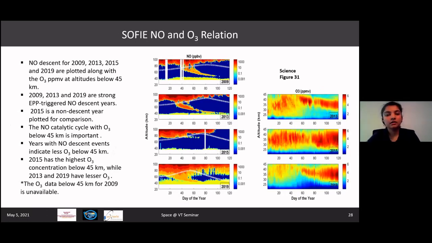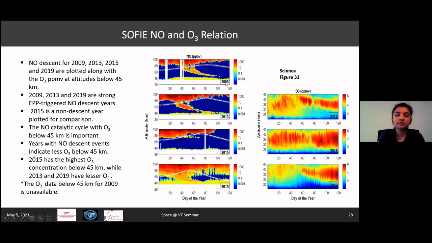This is a quick look at the relationship between nitric oxide and ozone. It is a known fact that nitric oxide catalytically reacts with ozone at around 45 kilometers, which leads to the destruction of ozone at these altitudes. So I have 4 plots here.